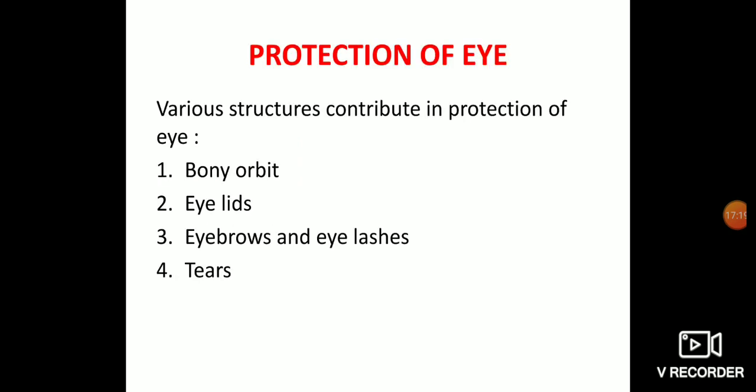For the protection of the eye, there are various structures. The important one is the lid. Other structures which aid in the protection are the bony orbit, eyelids, eyebrows, eyelashes, and tears. So all these are the protection for the globe.